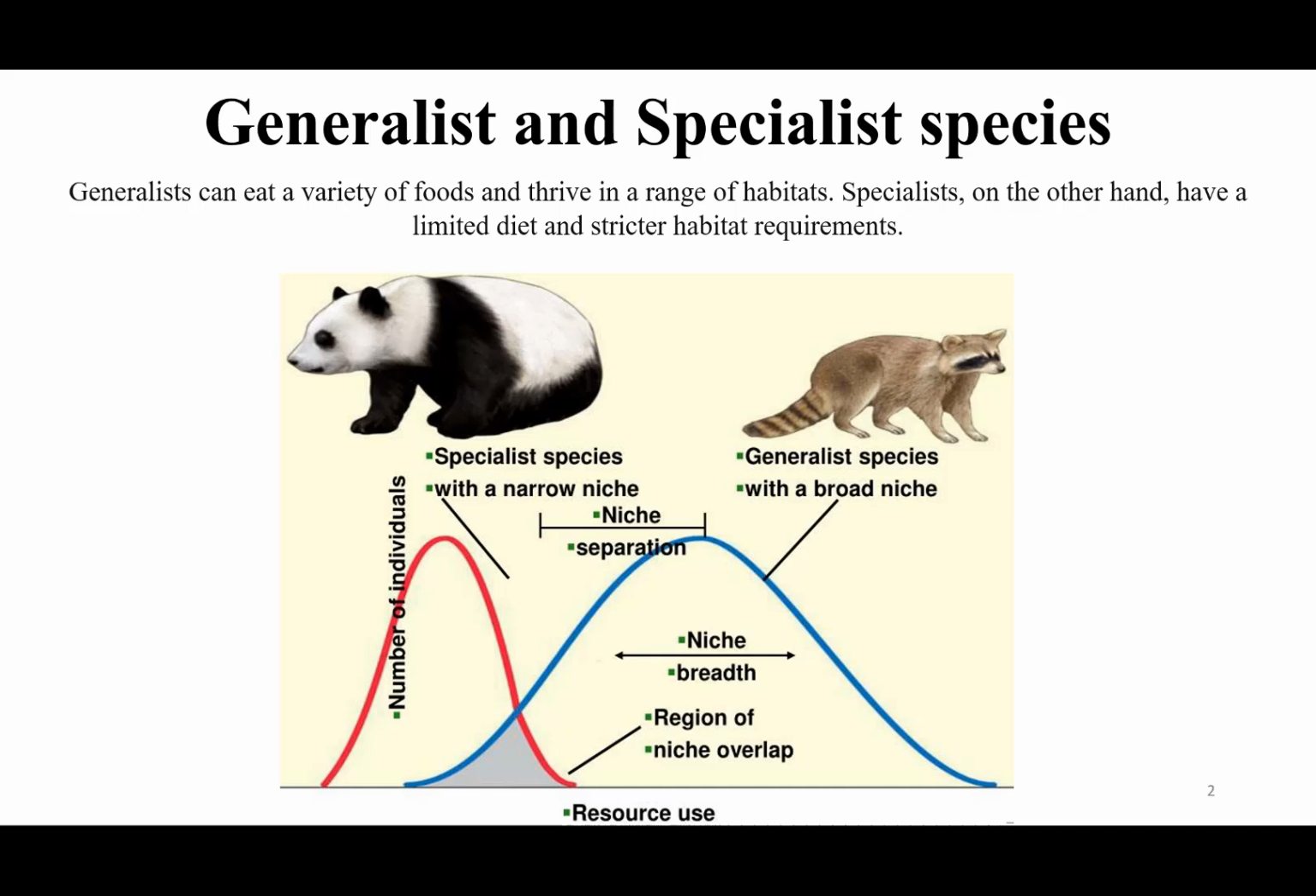So, if you look at the graphs of their niches, as you can see here, the one on the left, which is of the color red, signifies the specialist species, which has a very narrow niche, while on the right, the blue graph is for the generalist species, which has a broader niche. And there is a very little region of niche overlap between these two types of species.